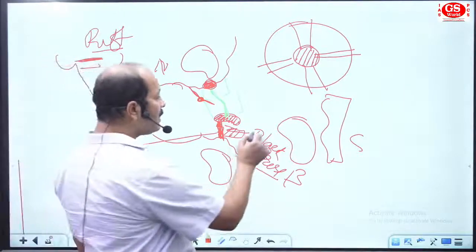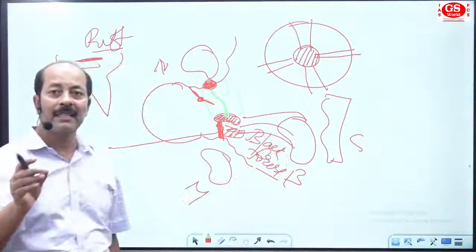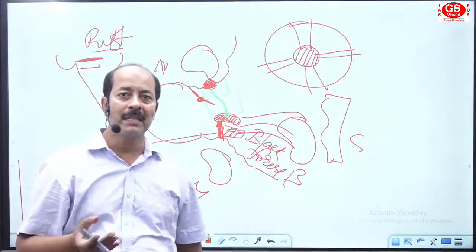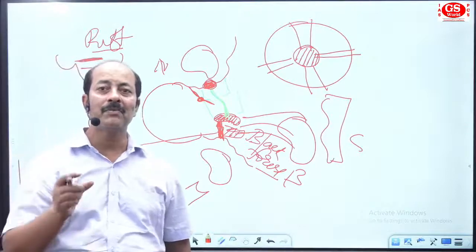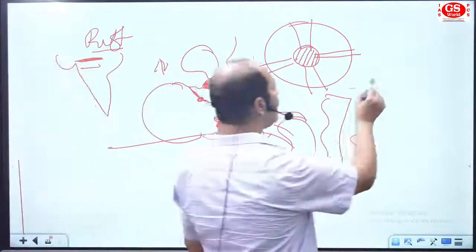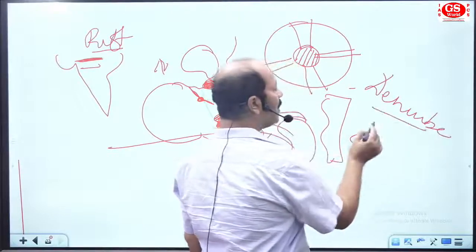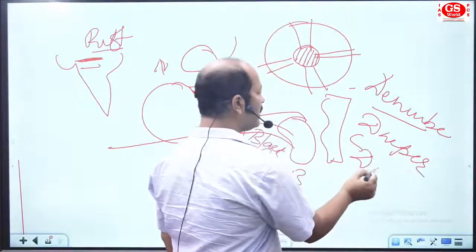From the Black Forest area, a number of rivers are going to the Black Sea area. Try to remember, try to focus on this area I'm telling you. There are a number of rivers in Eastern Europe beginning with D. See, one is the Danube. One is the Dnieper. One is the Dniester.